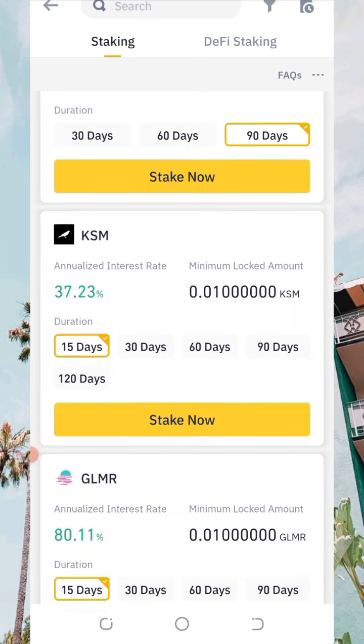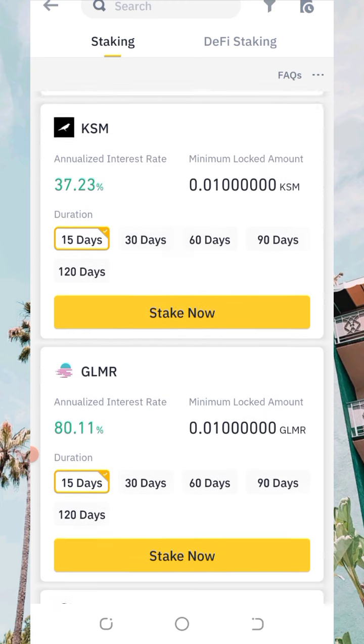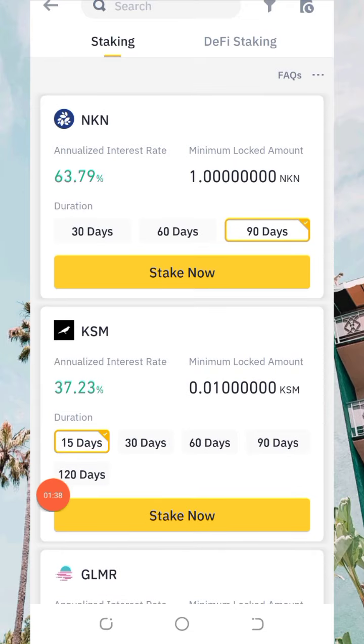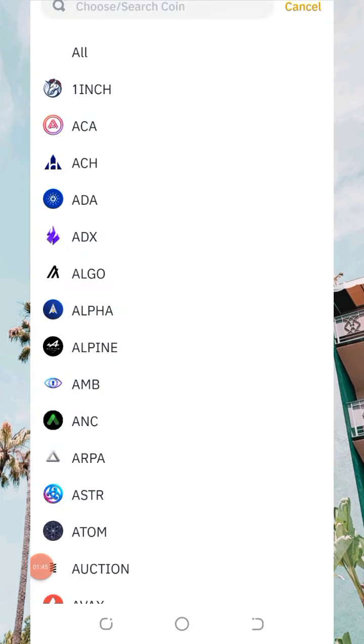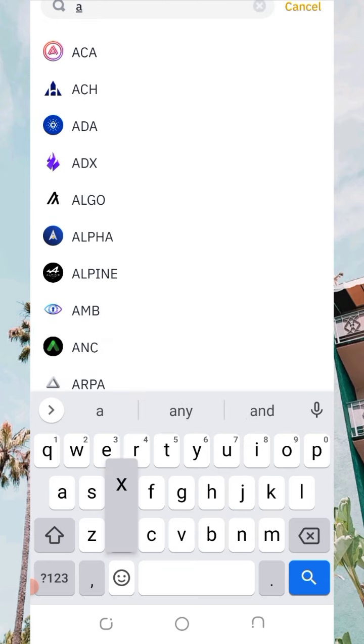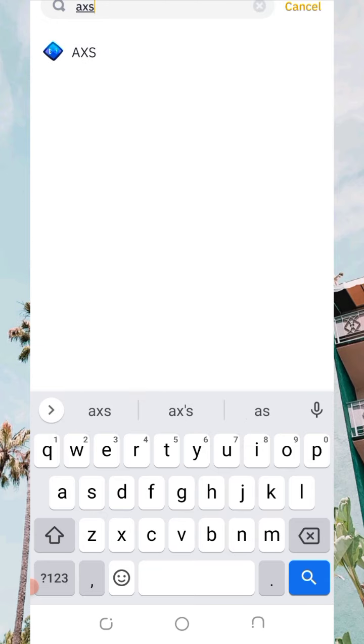As you can see, there are different coins under this, and when you scroll down, you see more and more. But in order to get the exact coin that you want to invest in, you click on this search space. Let me click on this search space now. Then the next thing is to enter the name of your coin. For example, now I want to enter AXS. Then you click on it.